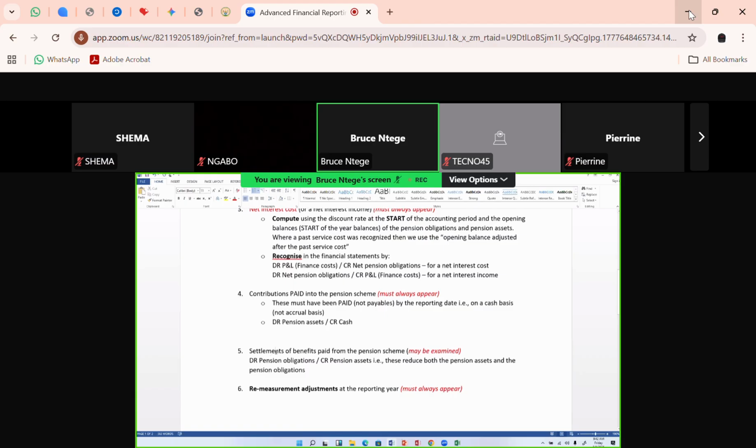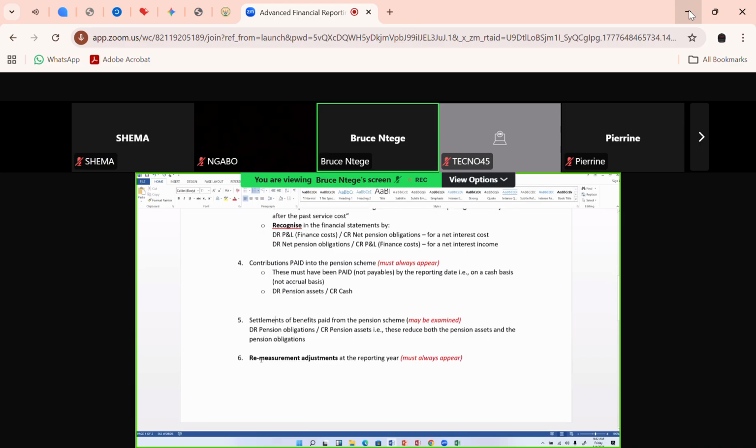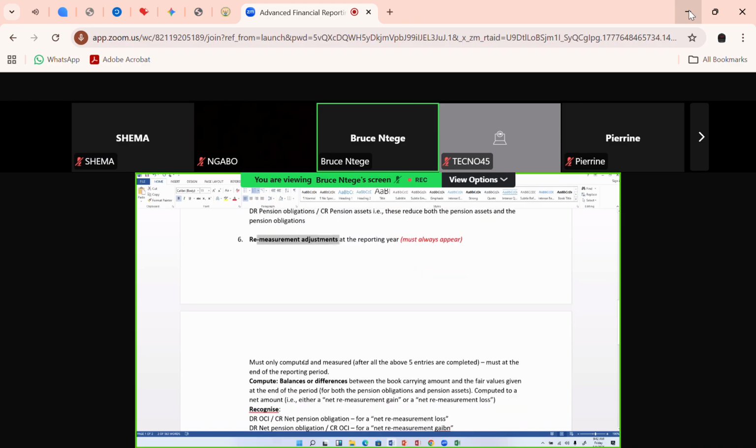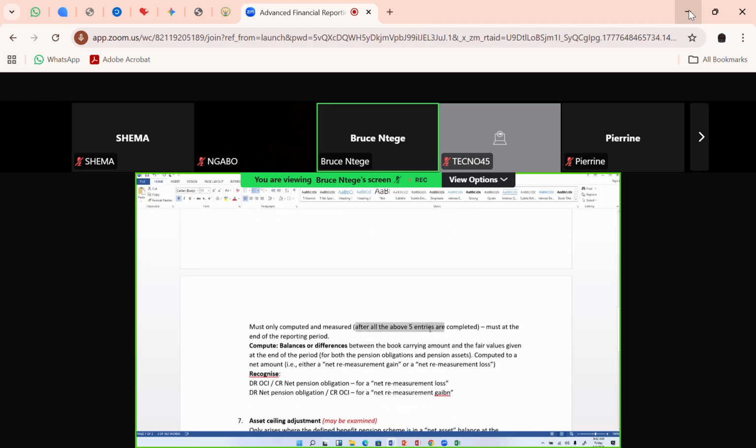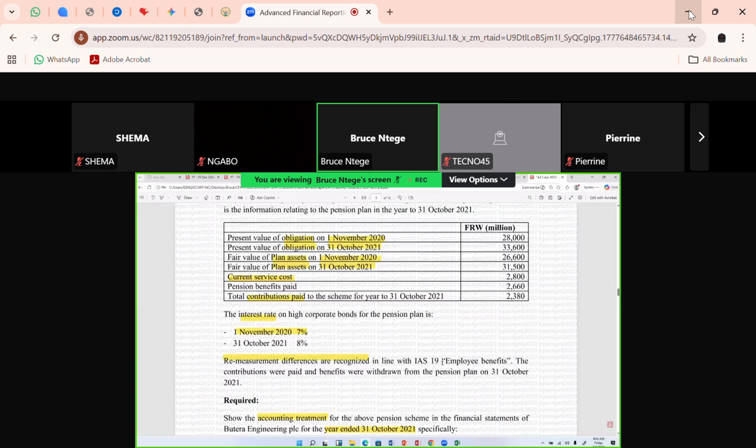Settlements paid, number 4, in this question. So after we put all four, then we do our remeasurement adjustment, because it comes after all of those above. We shall compute it ourselves, and then recognize it in OCI, in accordance with IAS 19, to tell you that it goes to other comprehensive income.